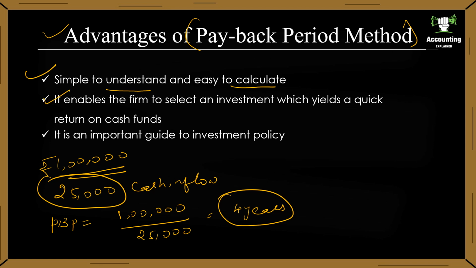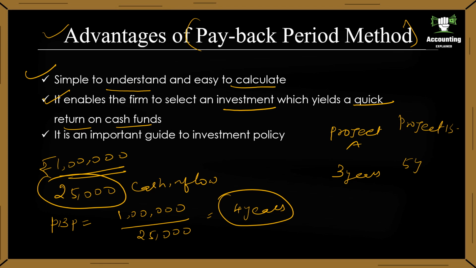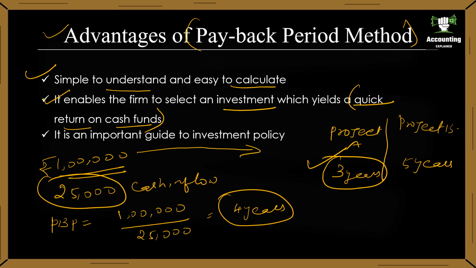Next, it enables a firm to select an investment which gives quick return on cash funds. Suppose the company has to select between two projects, Project A and Project B. If the payback period for Project A is 3 years and for Project B is 5 years, the company will select 3 years only because it gives quick return on cash funds. Within 3 years we can take back our investment. Suppose the investment is 1 lakh, we can recover it within 3 years if we go with Project A. Okay, it is an important guide to investment policy.